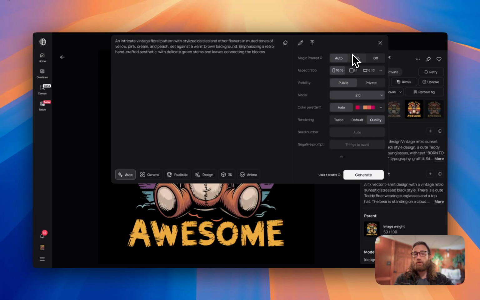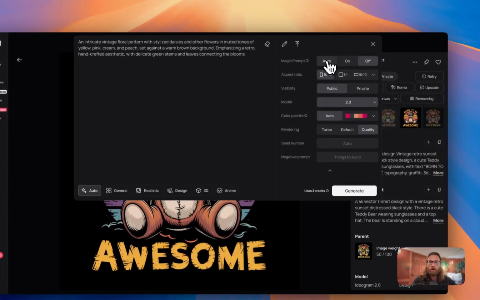Now there are a few other options in here, such as magic prompt. I would leave this on auto for your first few generations, but eventually you might want to play with turning it on or off. It basically is going to enhance your initial prompt and try and give it more richness. So I would just leave it on or auto.